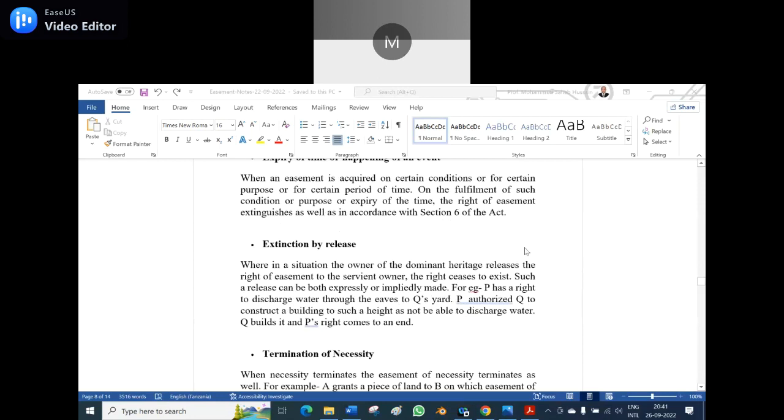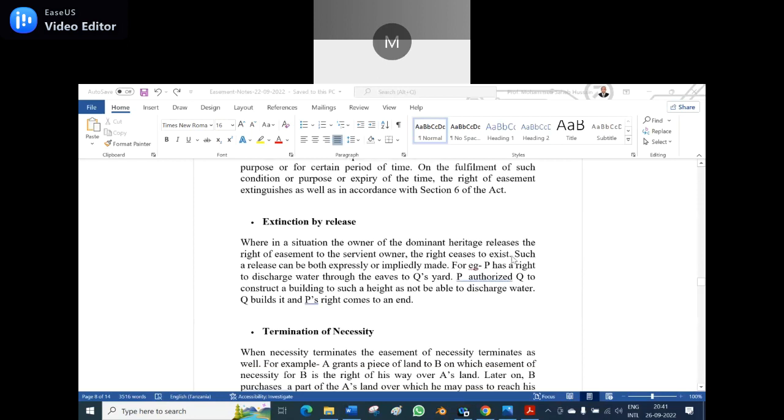Now, extinction by release. When the owner of the dominant heritage releases the right of easement to the servient owner, the right ceases to exist. It's very self-explanatory. Such a release can be made either expressly or impliedly. Example, read the example.